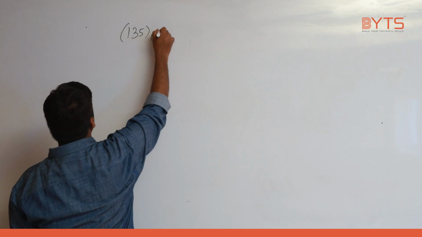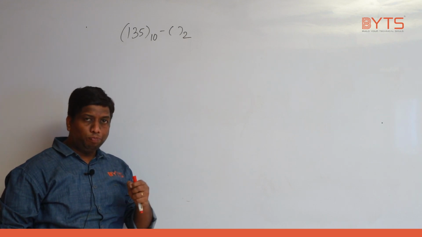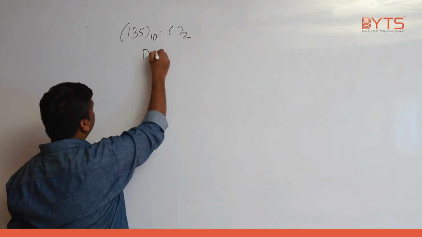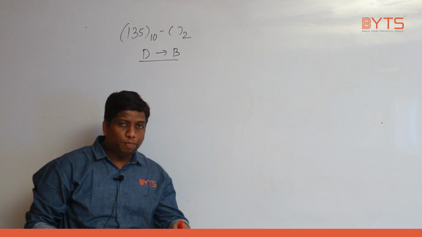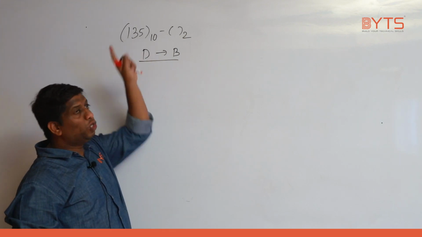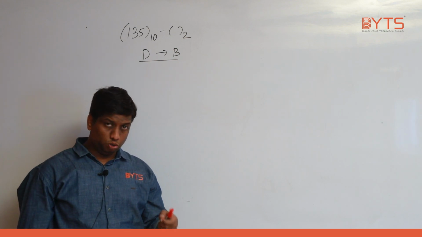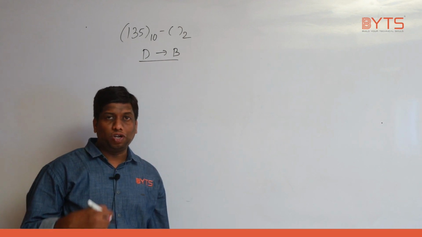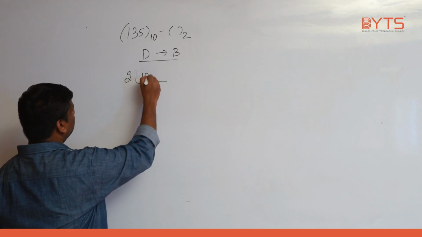135 base 10 to base 2. What is this conversion? 135 base 10 to base 2 means decimal to binary. In a binary number, what numbers do we have? 1 and 0. This means 135 should be represented in the form of ones and zeros. How can you represent 135 in ones and zeros? By dividing by 2. I need to divide by 2. Why am I dividing by 2?